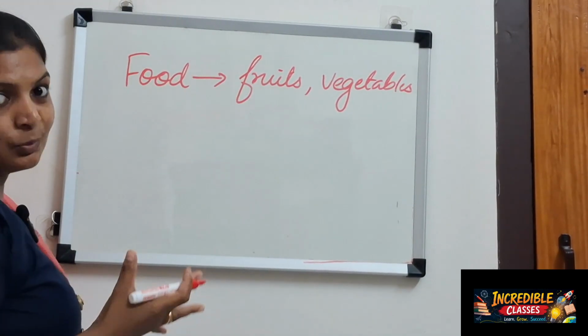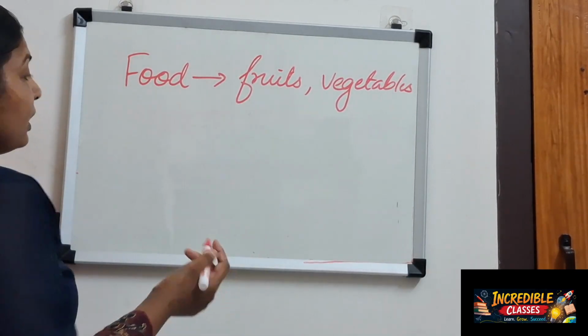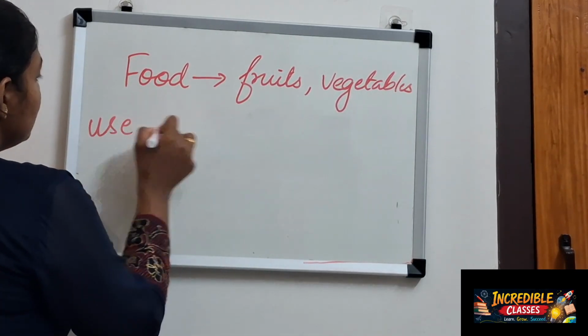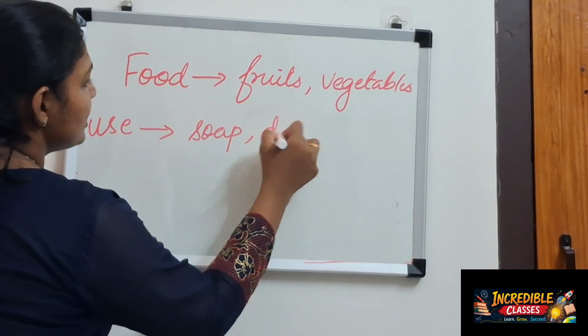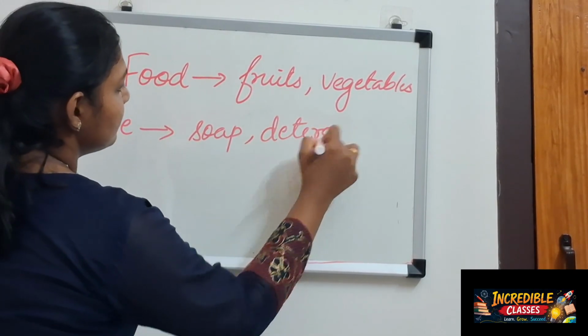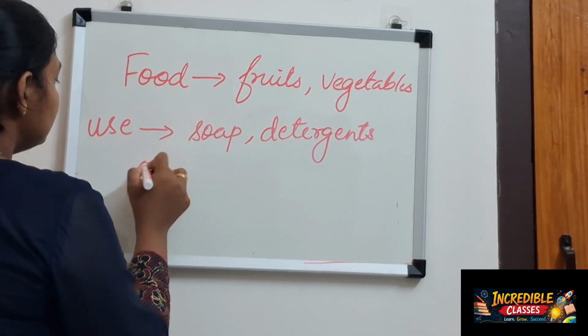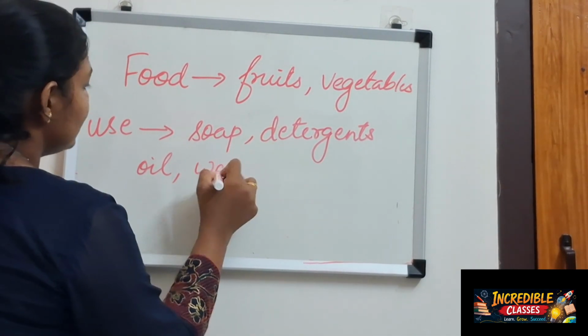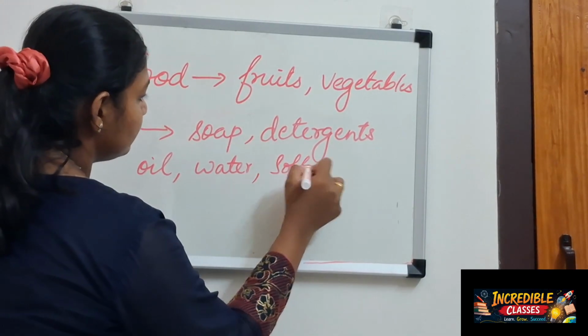There are so many things we eat. Other things we use are soap, detergents, oil, and we drink water and other soft drinks.